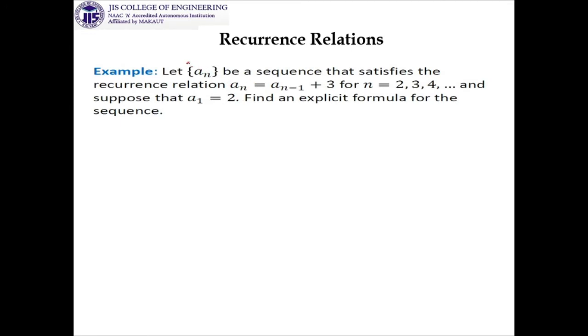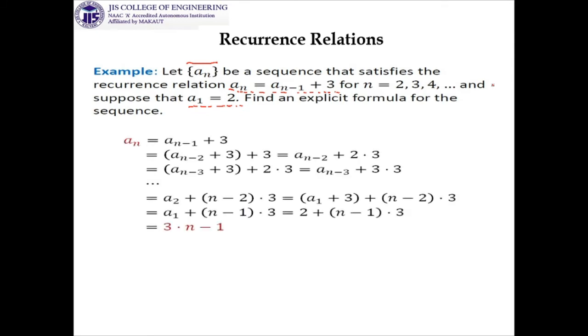We have taken an. It is a sequence satisfying the recurrence relation. Our recurrence relation is this: an is equal to an minus 1 plus 3 for n equal to 2, 3, 4, and obviously there is, look at this, one initial condition given, a1 equal to 2. I can calculate a2, a3, a4 and so on, and we will get some values. But our job is to find out the closed form of the solution of this problem.